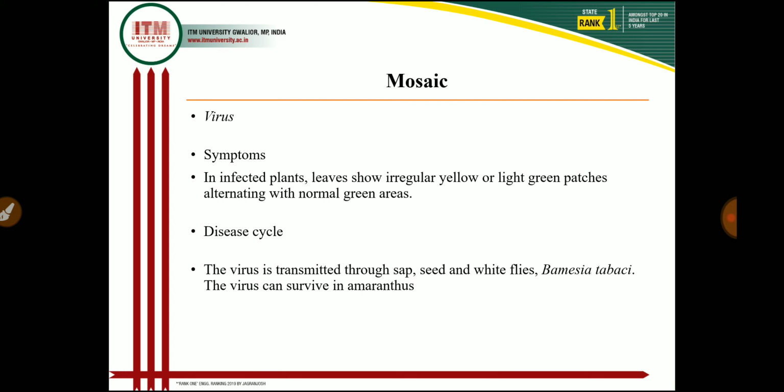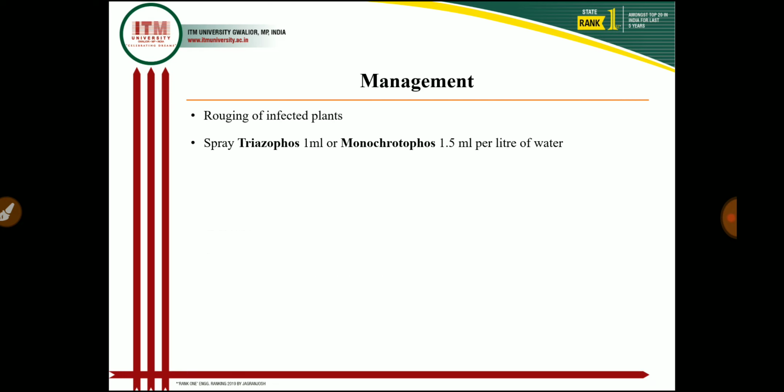Then in the disease cycle, this virus is transmitted through the sap, seed, and the white fly, that is Bemisia tabaci, and the virus may also survive on amaranthus as a collateral host. Then in management practices, we root out the infected plants, those plants infected with the viruses, and we spray triazophos 1 ml or monocrotophos 1.5 ml per liter of water for controlling the white fly,